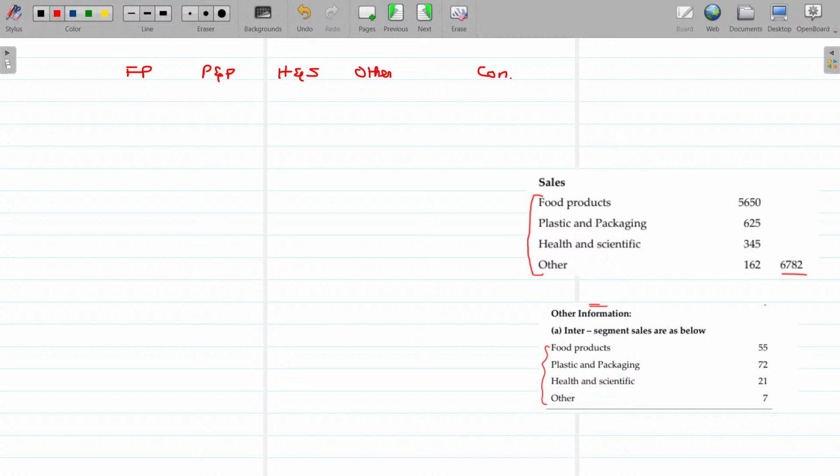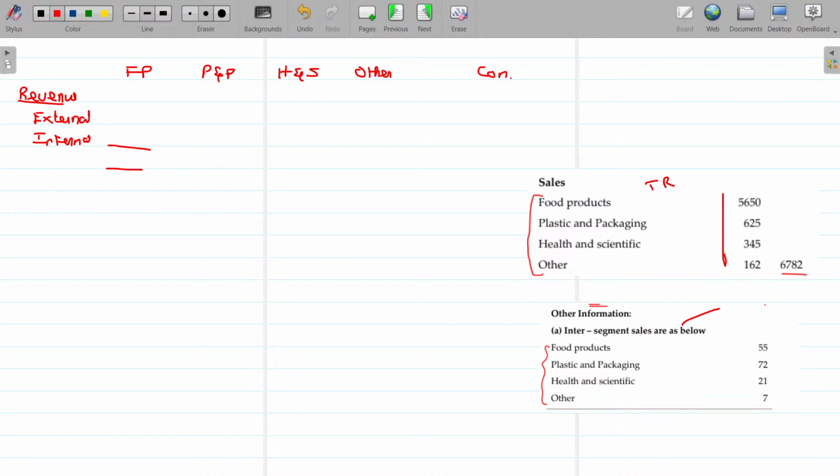Okay. Revenue. Under that, we have been given external and internal. External being this one. Probably this is total revenue. In that segment revenue is this one. Then you will get the total revenue here.